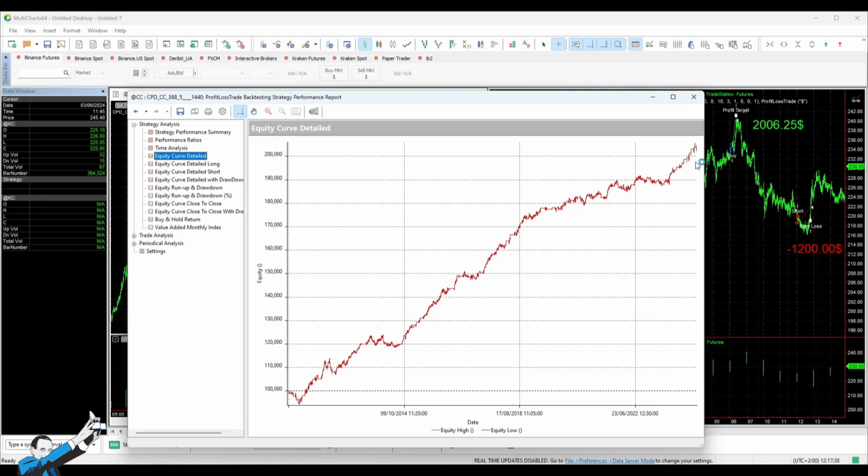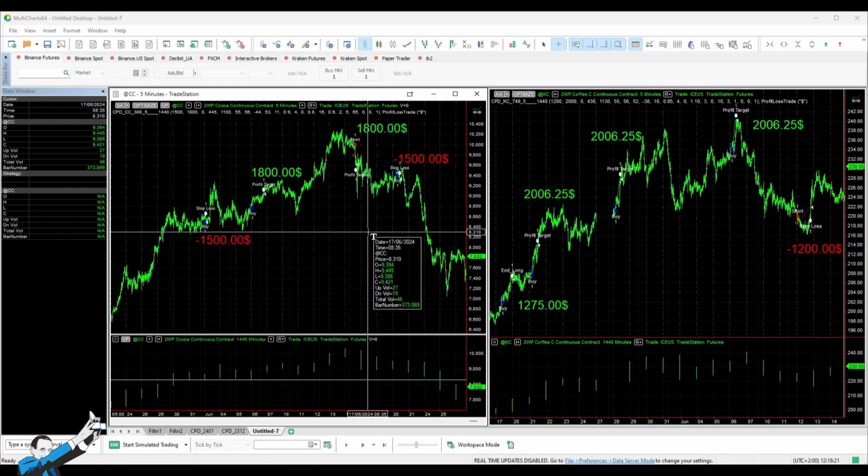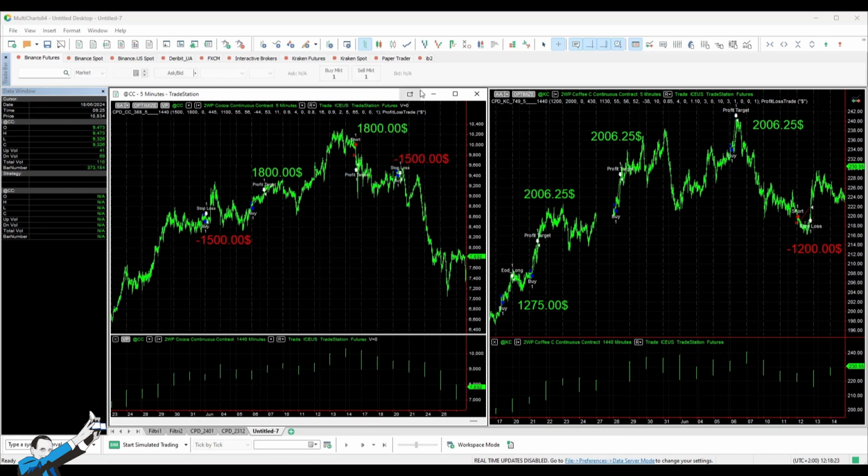There's a difference in the equity shape, but what matters is that this system stays in the market very briefly compared to long-term trends. We're talking about a couple of days at most, making it impossible to catch long-term trends. This strategy exploits the break of significant price levels, like those from the previous day.